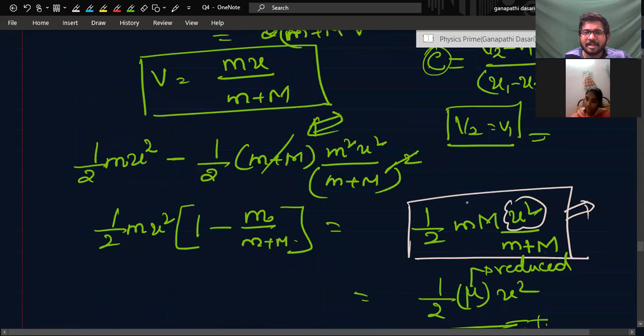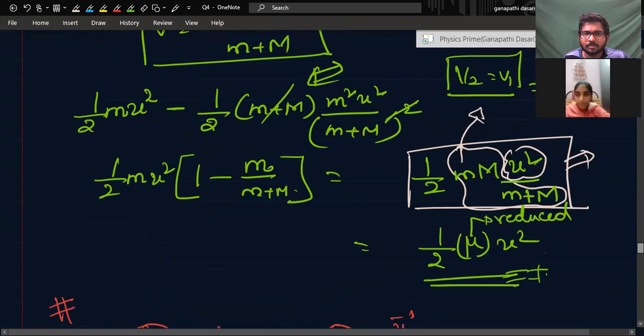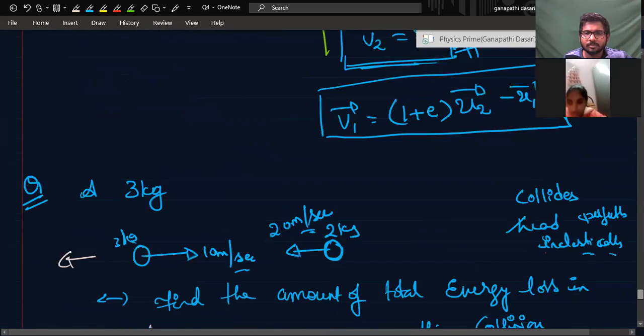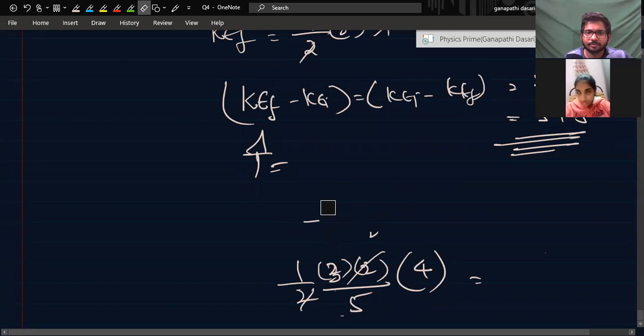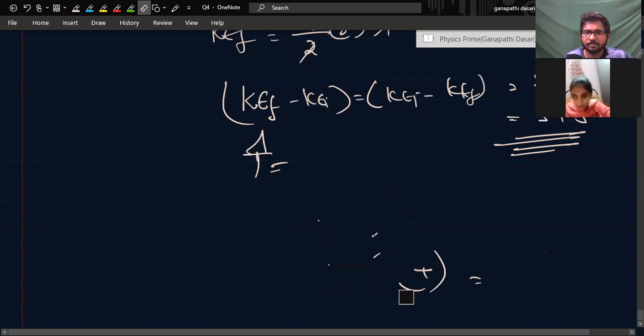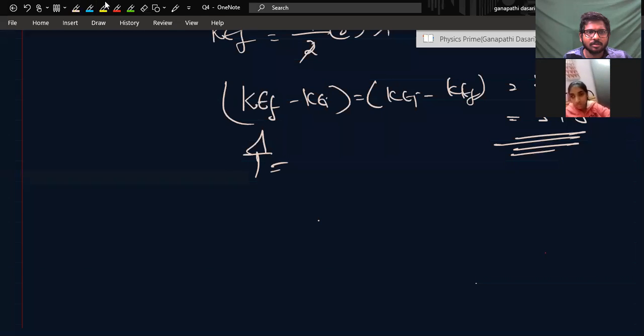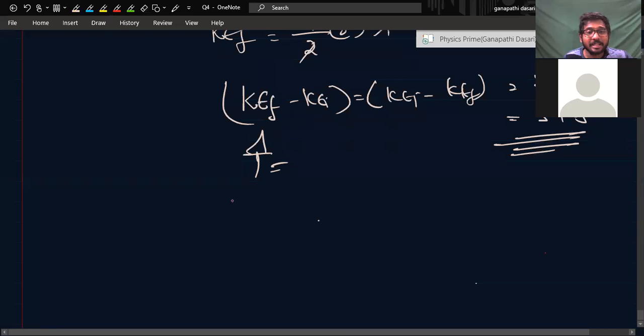This is the formula for reduced mass. This you cannot apply there, because only one body is moving and the other body is at rest. But in spring cases, you can use that reduced mass concept. Now, shall we go into some other questions? Yes, sir.